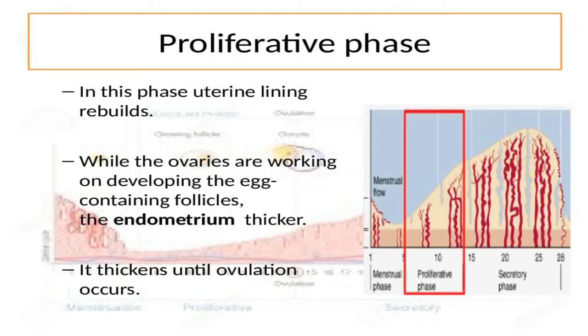While the follicle and ovum are maturing, the follicle secretes hormones that prepare the uterine lining, which is also known as the endometrium. It gets thicker and is well supplied with blood vessels. This phase is called the proliferative phase because the endometrium, the lining of the uterus, becomes thicker. One thing you should notice here is that the endometrium is thinnest during the menstrual phase and thickens throughout the proliferative phase until ovulation occurs. What do you think? Which hormone should be responsible for this?